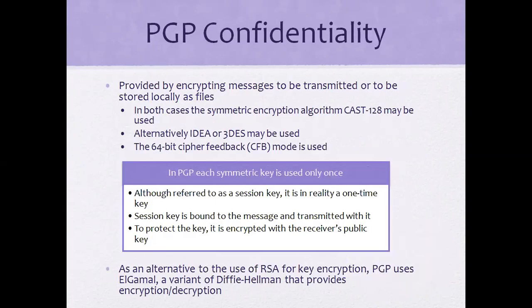PGP confidentiality is provided by encrypting messages to be transmitted or stored locally as files. In both cases, the symmetric encryption algorithm CAST-128 may be used, and alternatively IDEA or 3DES may be used, and 64-bit cipher feedback mode is used. So these are the internal implementations of PGP. PGP confidentiality is because of CFB mode operation, and IDEA or 3DES algorithms, which use a symmetric encryption algorithm, that is CAST-128, right? With the help of these three features, it maintains confidentiality.